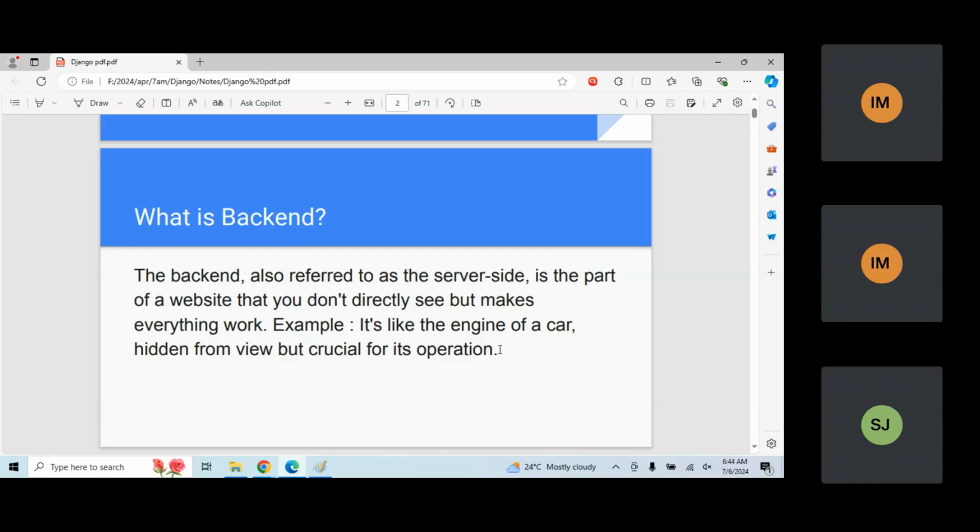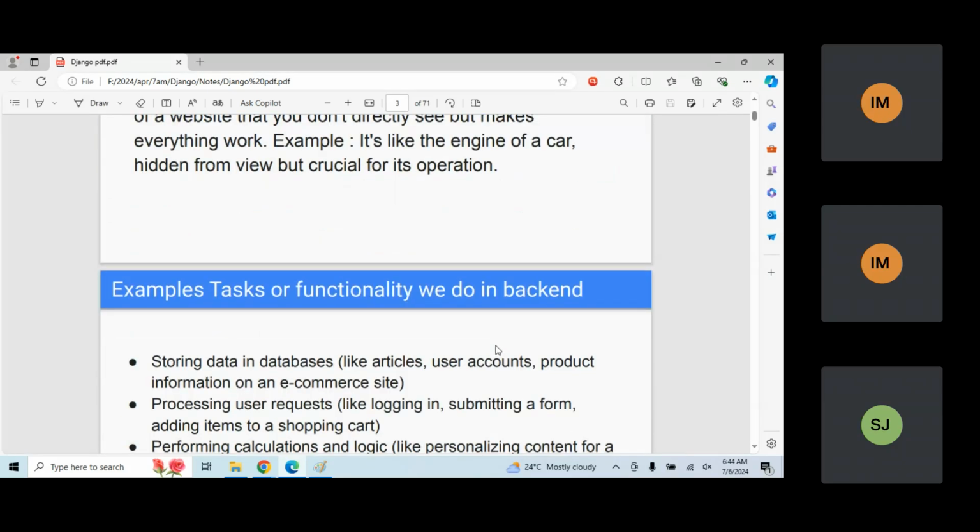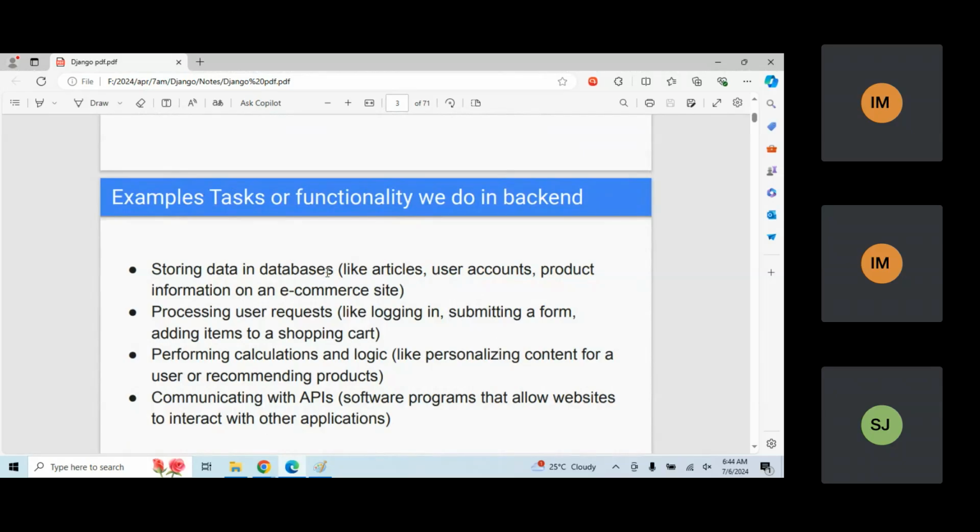Yes, okay. Now, next point: this is an example task or functionality we do in the backend, and this is just an example. There are different tasks we do: storing data in the databases, processing user requests, like if someone wants to log in or create an account, adding items to the shopping cart, performing calculations and logic, and communication with APIs. Communicating with APIs means, for example, one IRCTC website and one Paytm website.